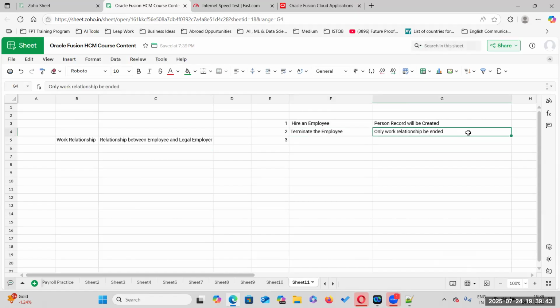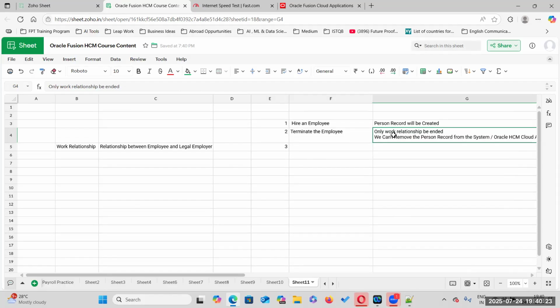We can't remove the person record from the system or the database, Oracle applications.